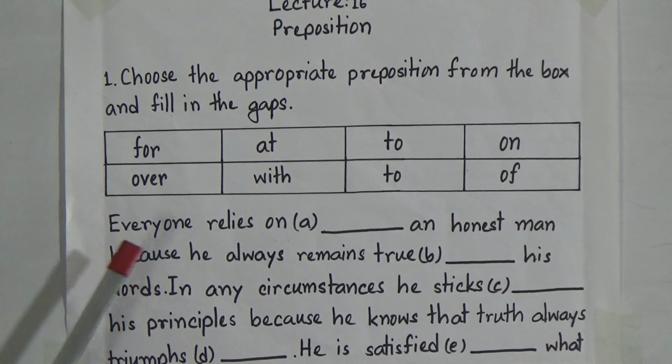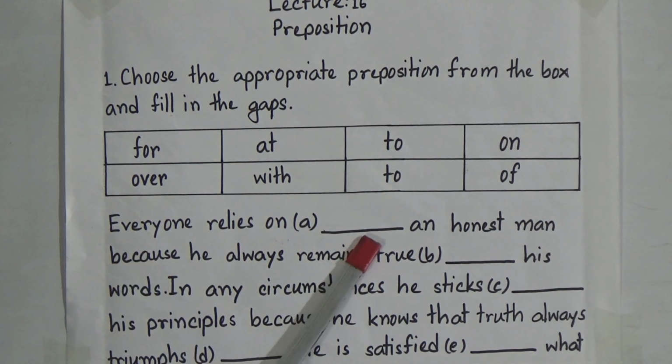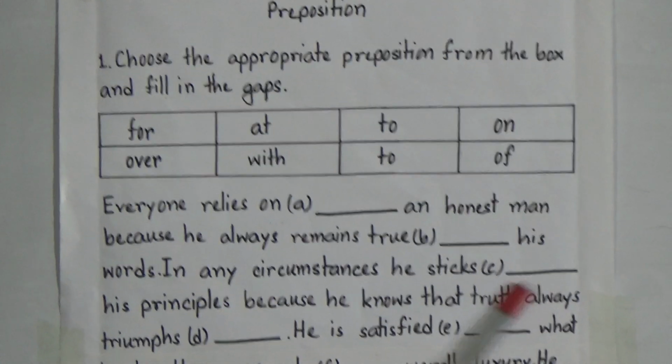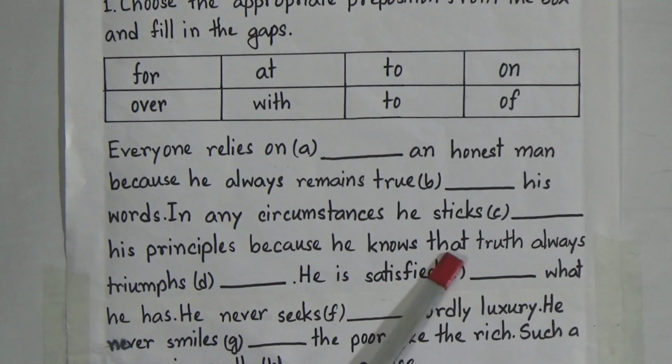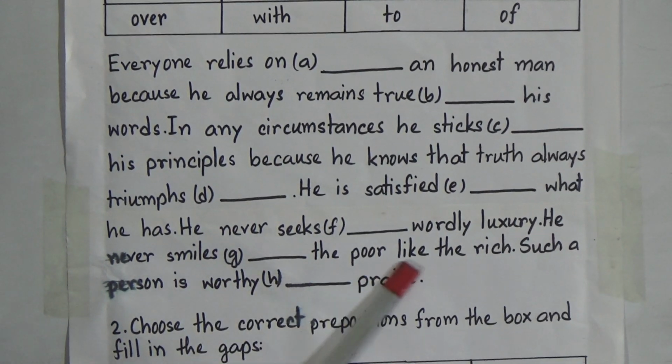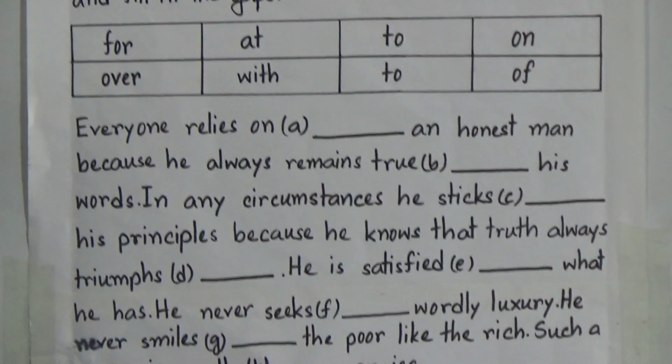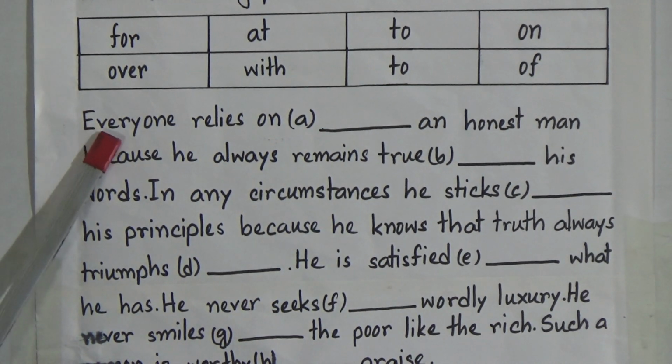So at first we will read this passage. Everyone relies on dash an honest man because he always remains true dash his words. In any circumstances he sticks dash his principles because he knows that truth always triumphs dash. He is satisfied dash what he has. He never seeks dash worldly luxury. He never smiles dash the poor like the rich. Such a person is worthy dash praise. So this is our passage. Now we will fill up the blanks.